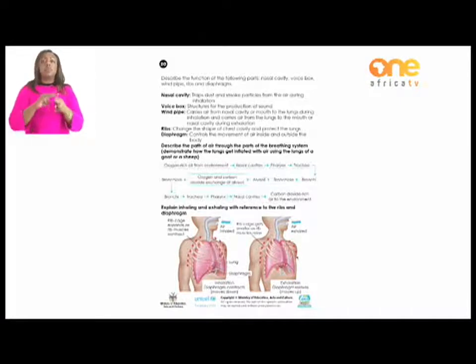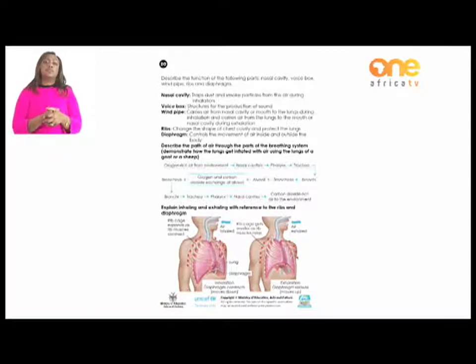In short, we are saying that breathing is actually a two-way process. The air going in and the air going out. When the air is going in, it starts with our nose and it ends with our lungs. But when we are breathing out, it starts with our lungs and it ends with our nose and the mouth.